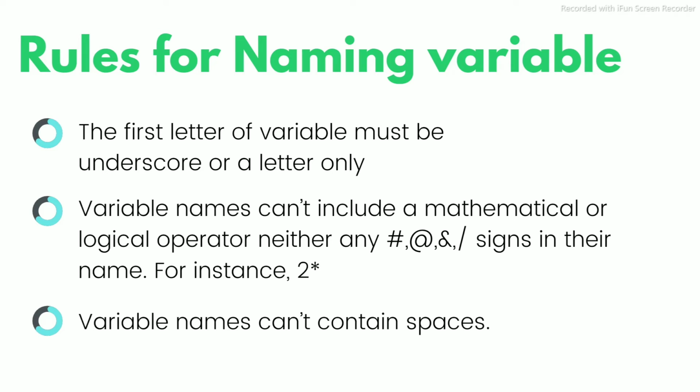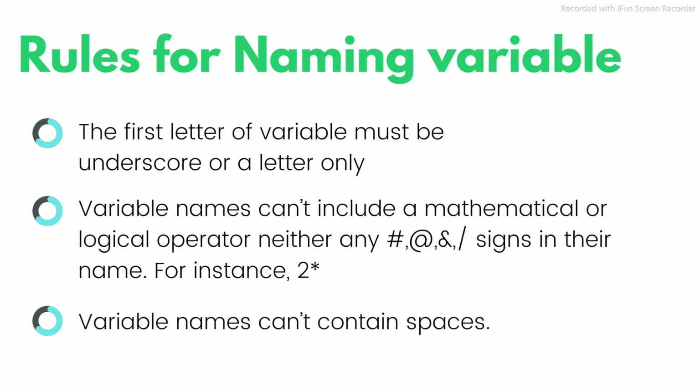Whenever you are using a big name with many letters, your variable name should start with either an underscore or a letter. If I'm using count, the name starts with C, then O, U, N, T. The first letter of the word count is C, which is a letter, and this name is valid.